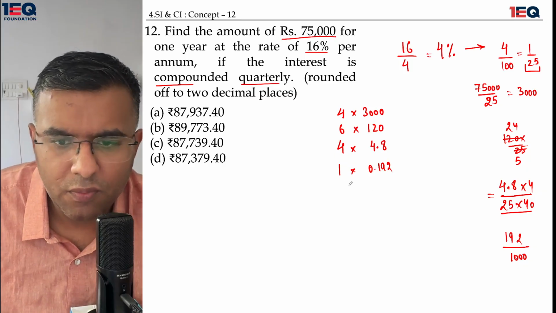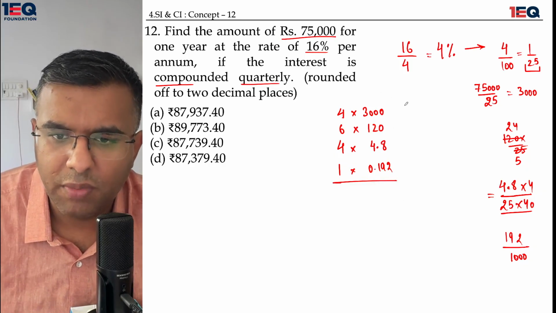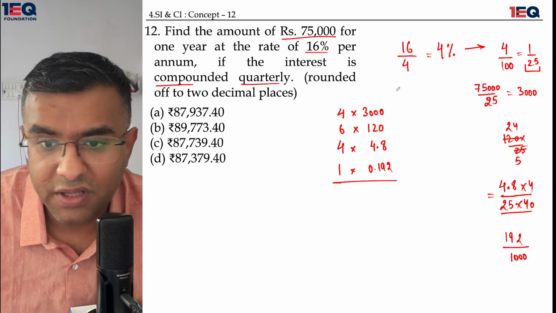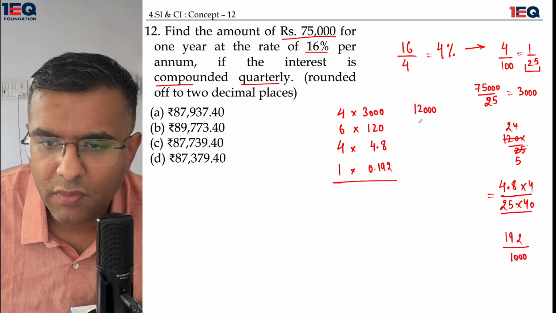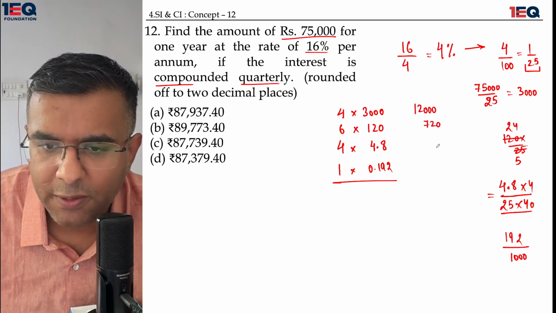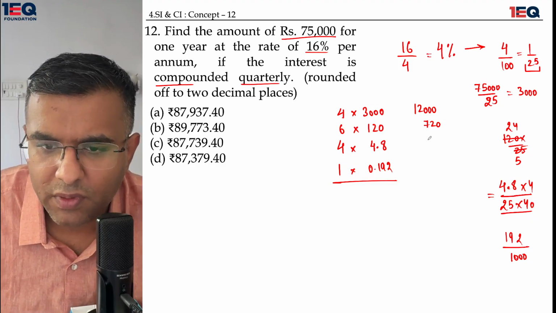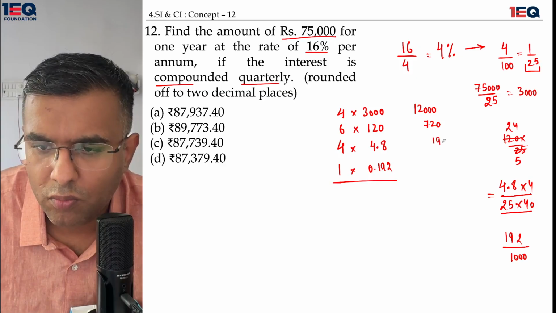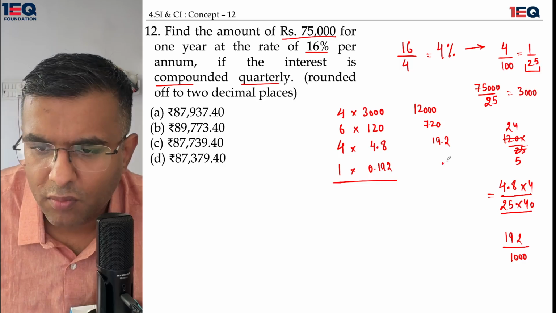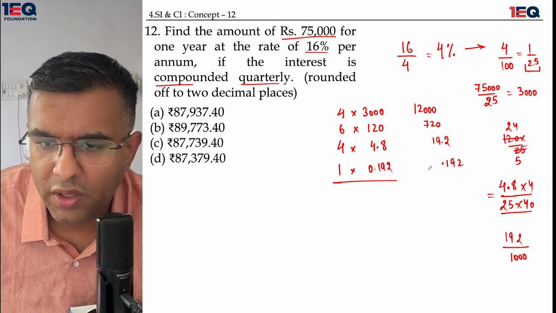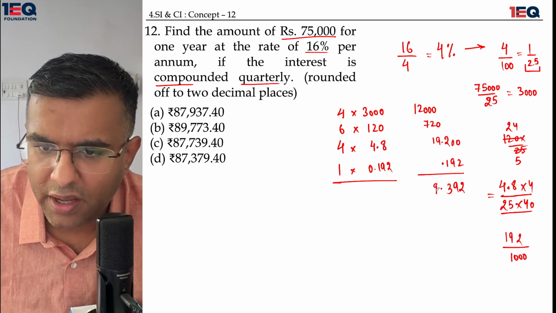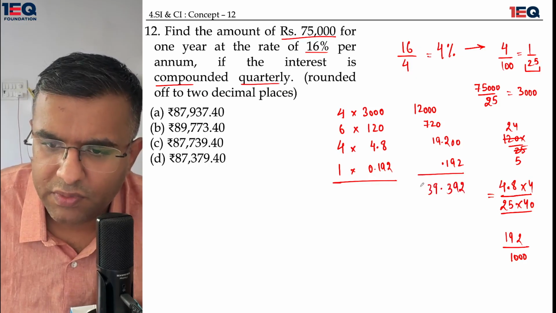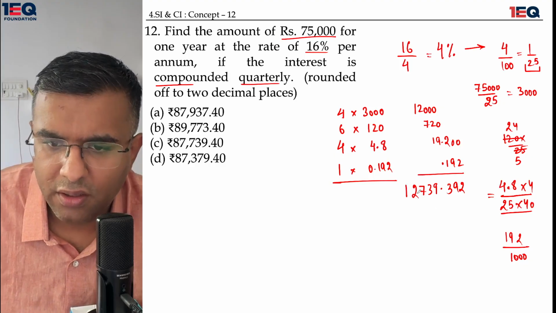Now I will have to add up all the parts. I need to find out the amount. Okay, mind you that I would have to find the amount. So it is going to be 12,000. This is going to be 720. This is going to be 19.2, and this is going to be 0.192. Okay, so I'll add this entire situation here. This would give me a 2, a 9, a 3, a 7, a 2 here, and this here.